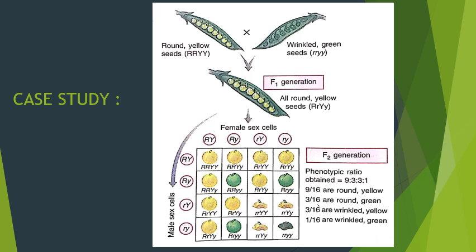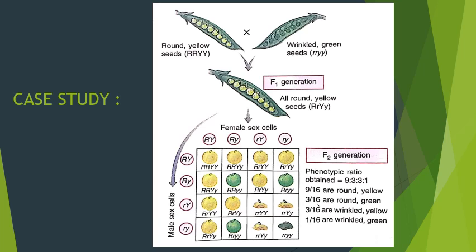After the selfing, we will get these gametes, which you can see in the diagram: capital Y capital R, capital Y capital R, small r capital Y, and small r small y. Now let's cross this and get the ratio of the F2 generation.